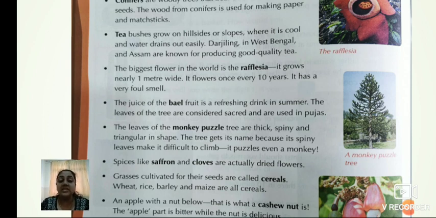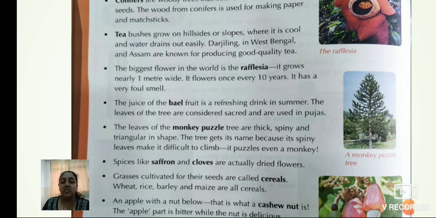Next, spices like saffron and cloves are actually dried flowers. Do you know spices, saffron and cloves? Saffron, kesar, cloves, laung, which are used especially in sweet dishes, like kheer and so on. Isn't it? So they are actually dried flowers, children. Next, grasses cultivated from their seeds are called cereals.